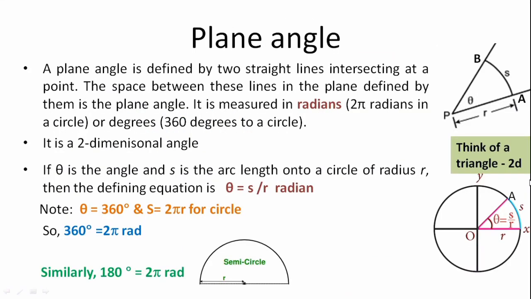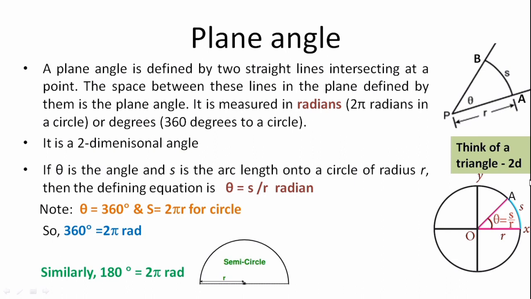So the next important supplementary physical quantity is plane angle. To discuss this, let us have a look at the figure shown on the right side. Here, let AP and BP be two straight lines intersecting at a point P. Let S be an arc length.